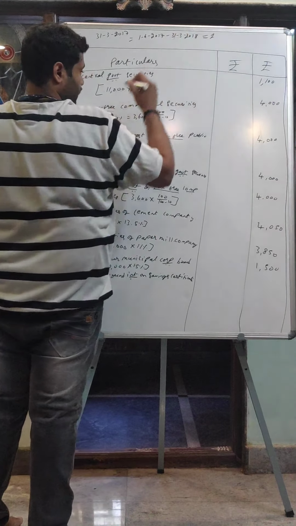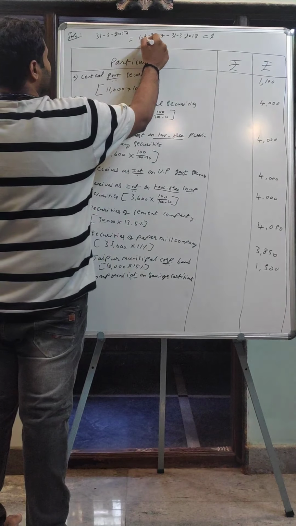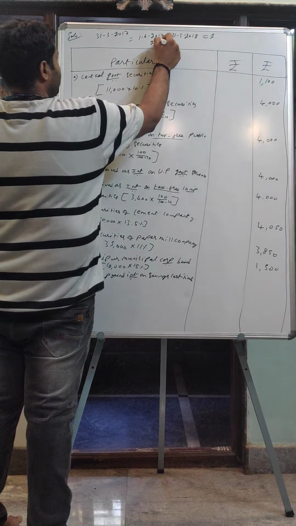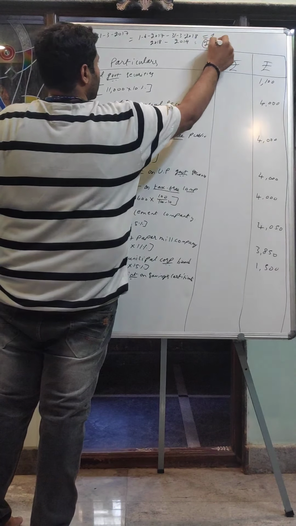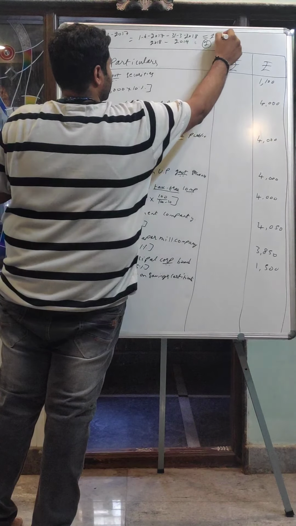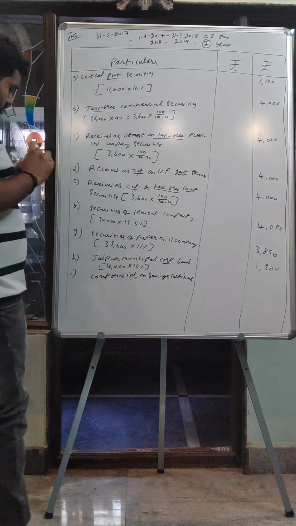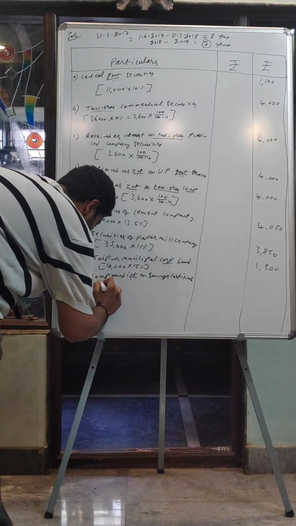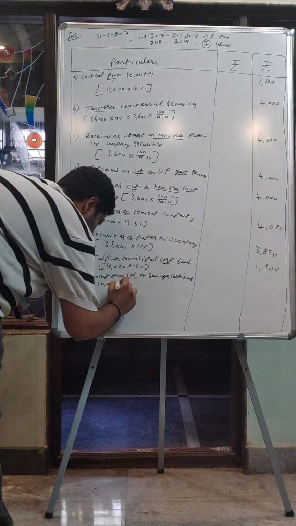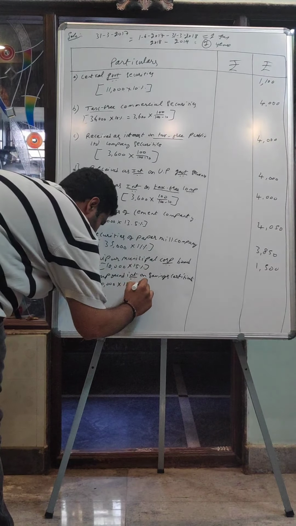This will be 1 year. And in the same way 2018 to 2019. So we need to calculate for 2 years. Therefore 10,000 into 11%.